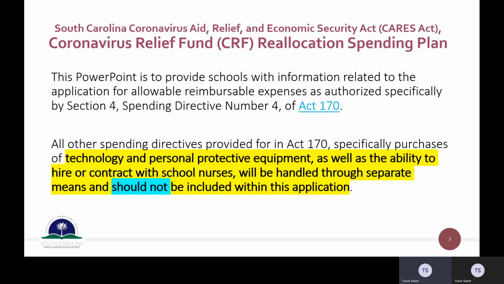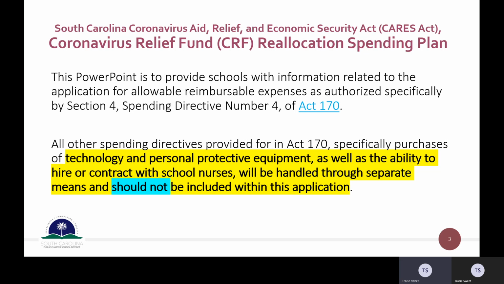So again, this PowerPoint is to provide you with information related to the application for allowable reimbursable expenses as authorized specifically by Section 4 of the Spending Directive number 4 of Act 170. All other spending directives provided for in Act 170, specifically purchases of technology and personal protective equipment, that PPE, as well as the ability to hire or contract with school nurses, will be handled through separate means and should not be included within this application.